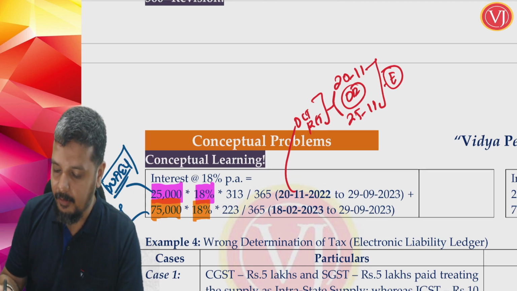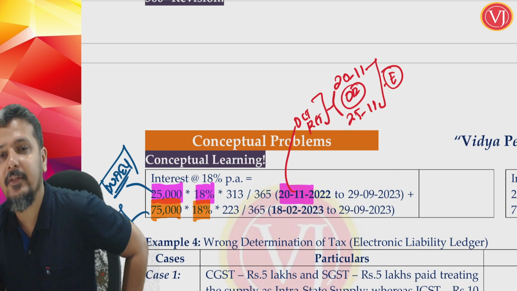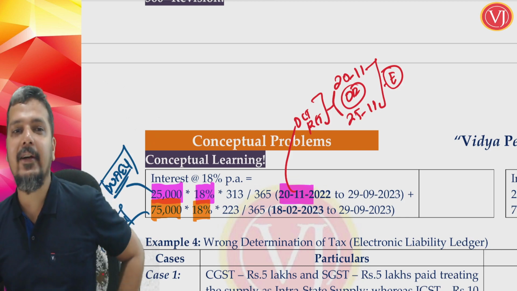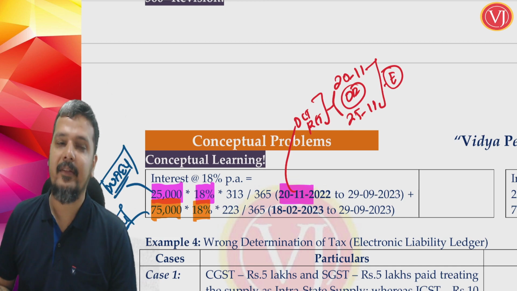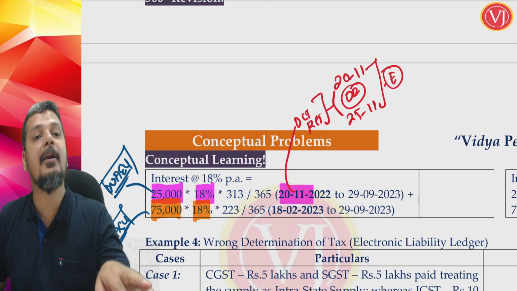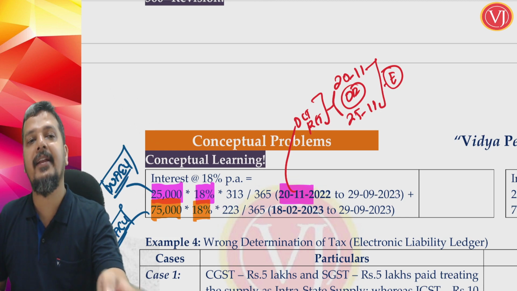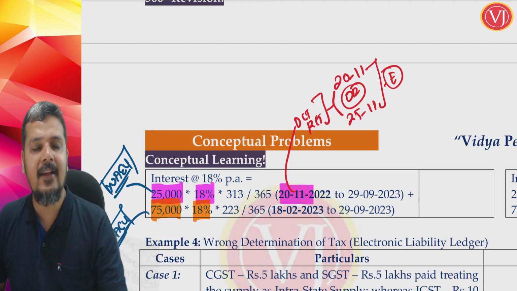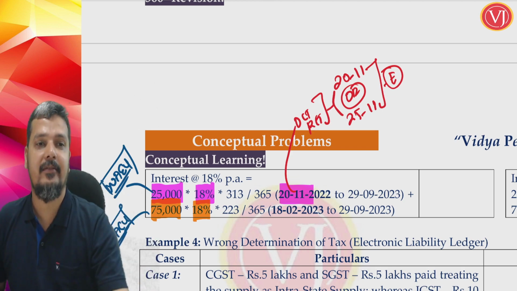20th of November. If I don't tell this point, normal filing will be wrong, as utilization happened actually on 25th of November. So it is not that. The starting date of utilization is when your credit balance comes down in a particular return because of filing a particular return. It is the due date of filing that return or the actual date of filing that return, whichever is earlier. Why has your credit balance come down? Because of filing a particular return. So that return's due date or actual date, whichever is earlier.